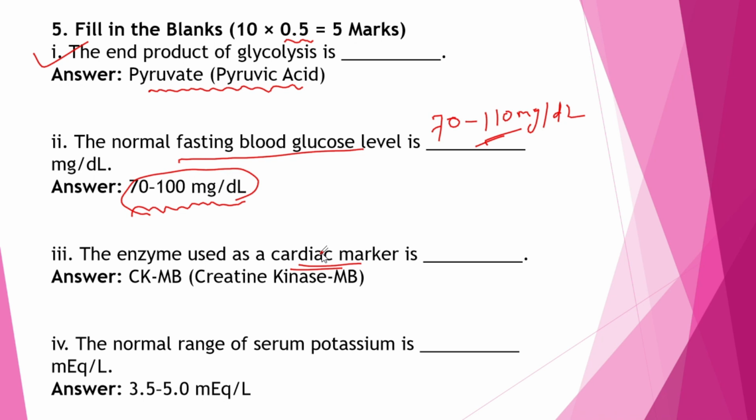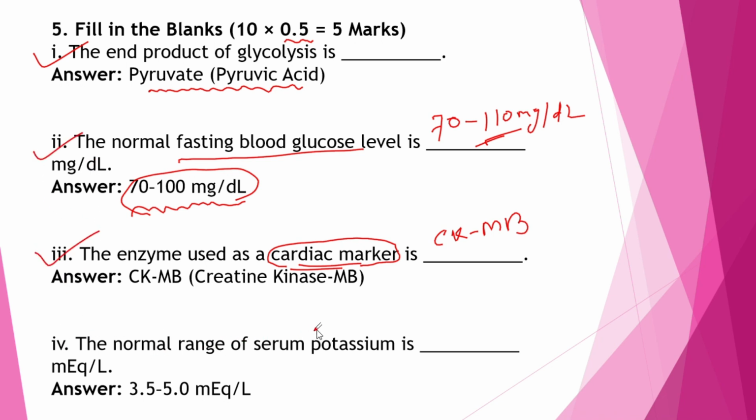Which enzyme is used as a cardiac marker? The answer here is CKMB, that means creatine kinase MB. CK means creatine kinase. Next question, clear everyone?